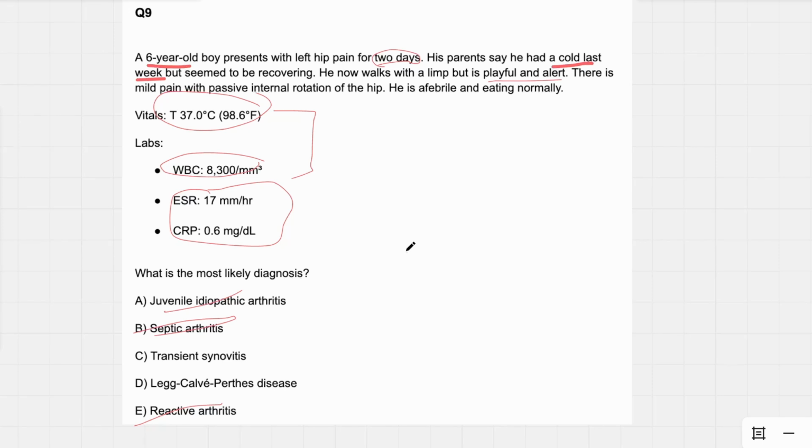LCP is going to happen over time. This is when the femoral head dies, and it takes a while for that avascular necrosis to happen, for the femoral head to literally start crumbling under the weight of the patient. So LCP is not going to happen in 2 days. Transient synovitis is essentially when the synovium that surrounds the joint capsule becomes inflamed. And it tends to do that with colds. Viral infections can cause transient synovitis in kids, and it'll go away on its own. You usually can tell it's transient synovitis because there are no inflammatory markers, there's no white count, the temp is fine, and it usually happens after a cold. So the correct answer choice is C.